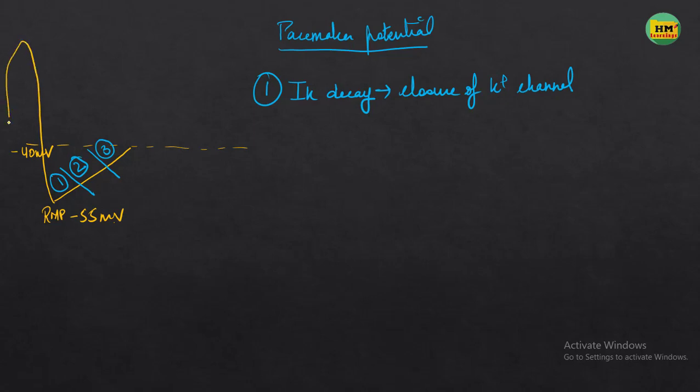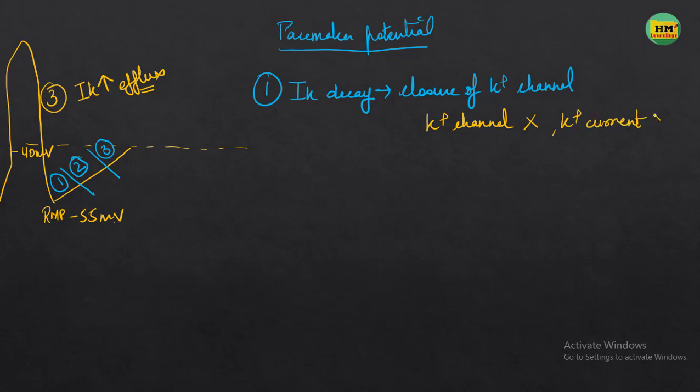There will be phase 3, and this phase 3 is because of the potassium efflux. So firstly, the channels responsible for the potassium efflux have to close. Only then will the membrane potential become more positive. So this potassium channel will be closed, and the potassium current will be stopped.